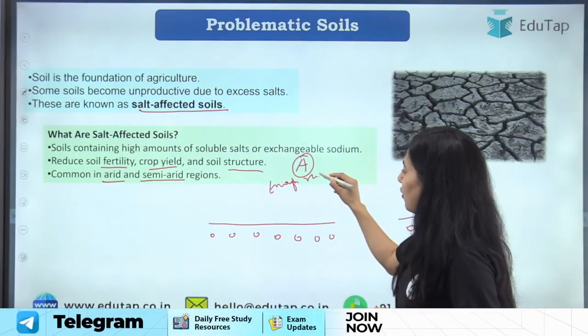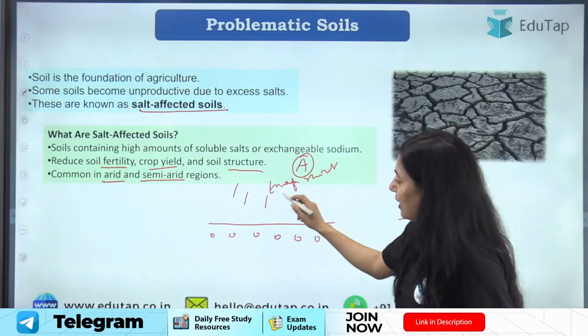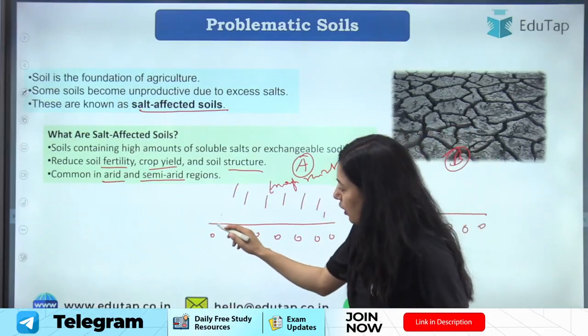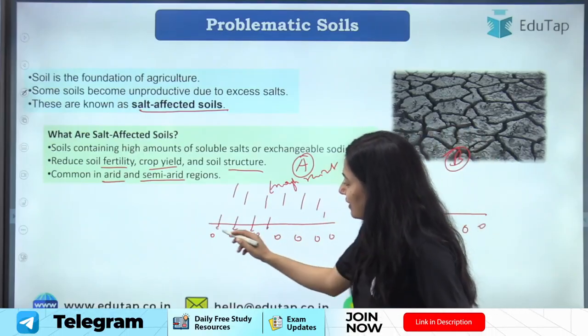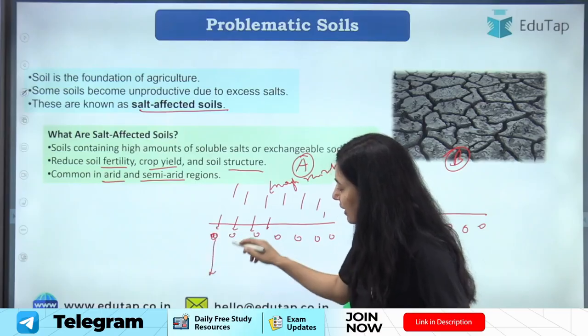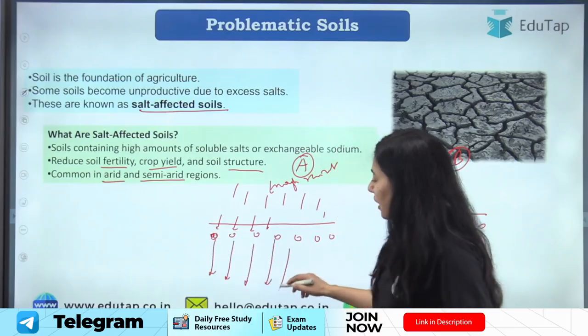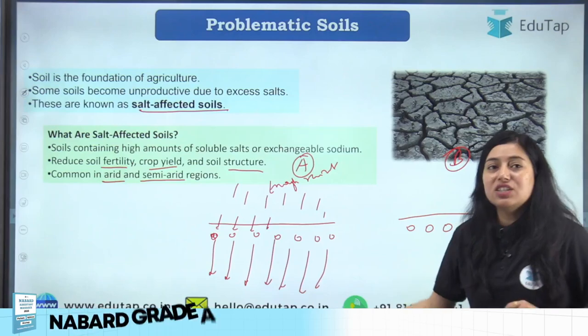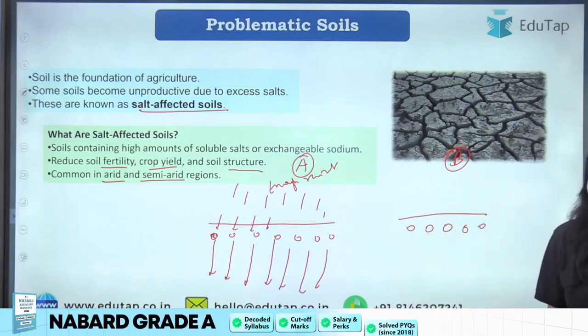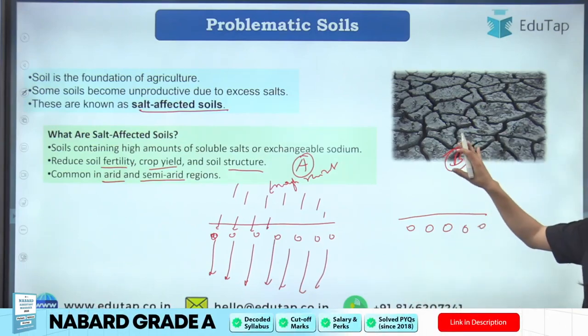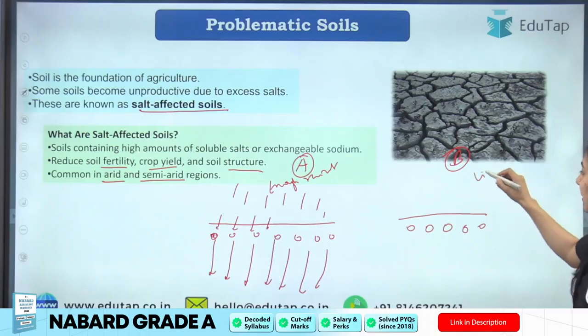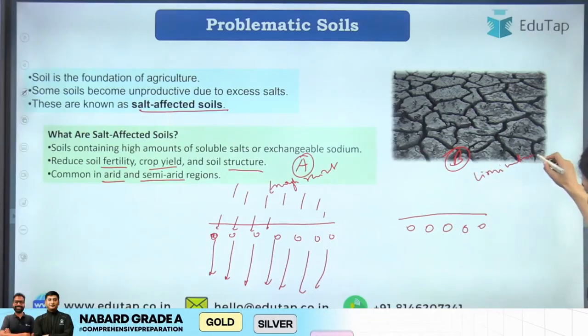The water will go inside the soil, dissolve the salt, and these salts will leach down into the soil profile. But if I talk about region B, here there is a limited rainfall first of all.